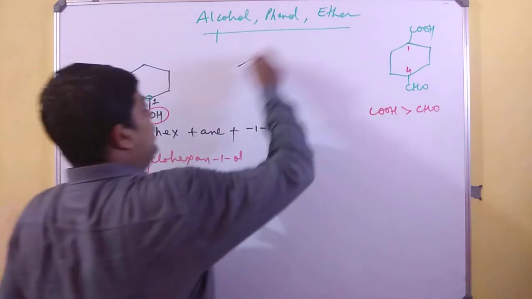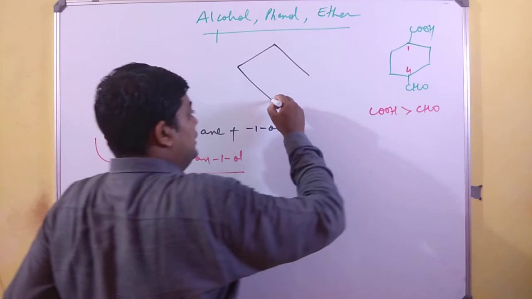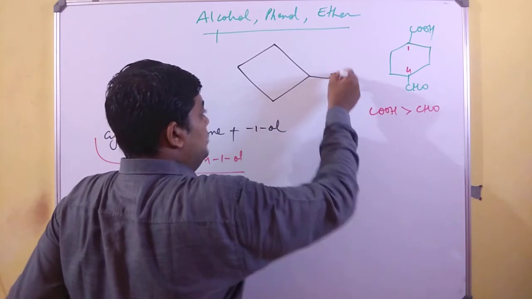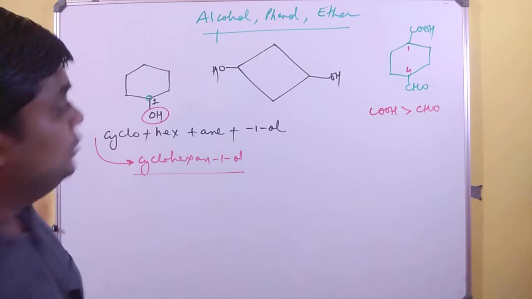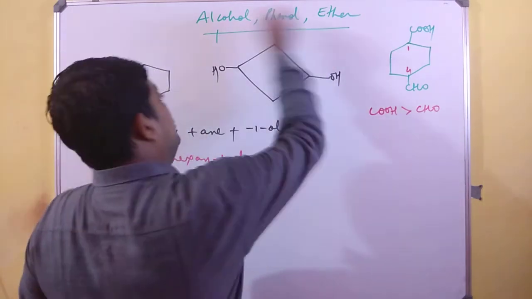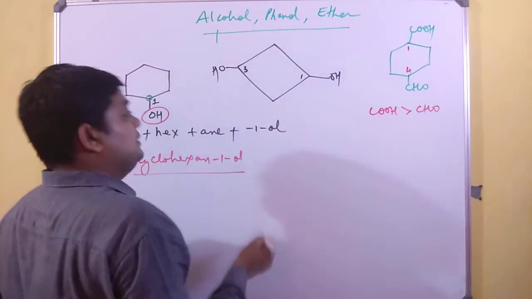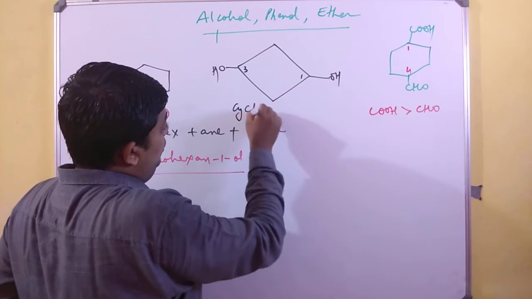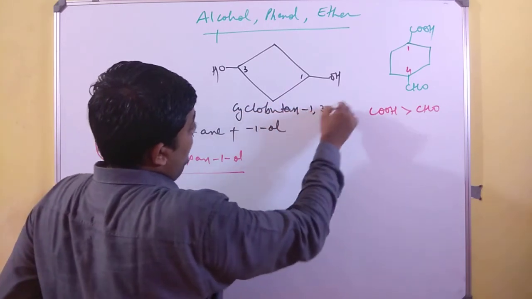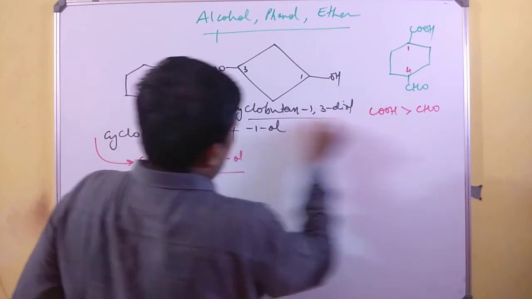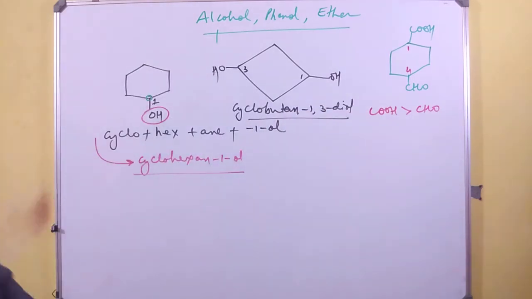Let us take a few other very important examples. You have one OH over here and one OH over here. So it has to be 1. If you go this way it is 3. If you come this way it is 3. So cyclobutane-1,3-diol. So it is cyclobutane-1,3-diol.